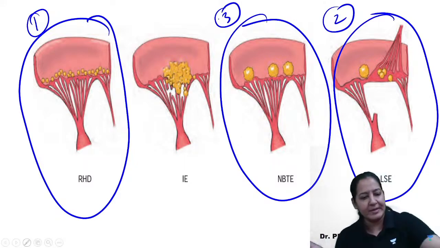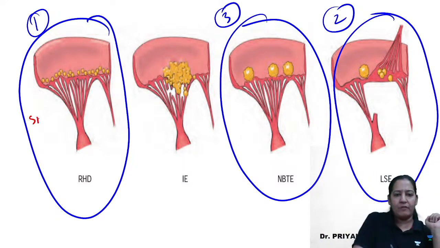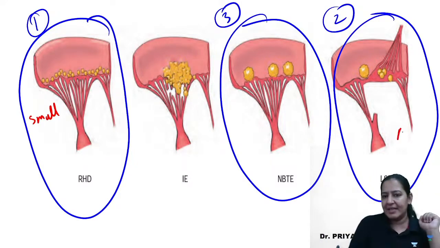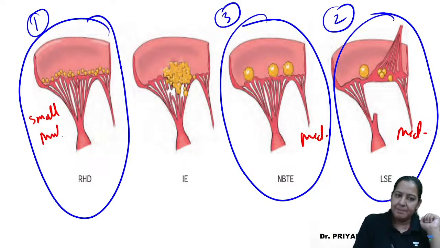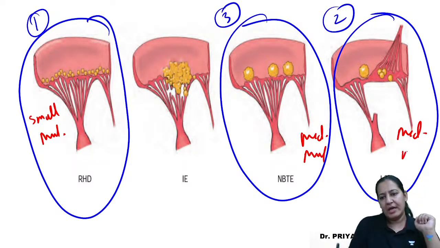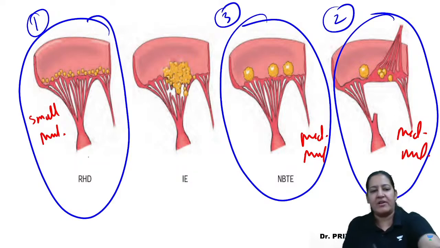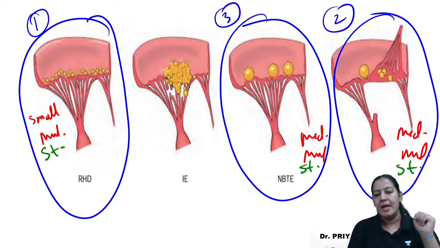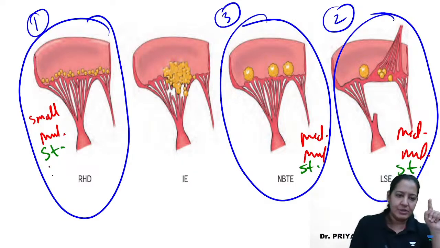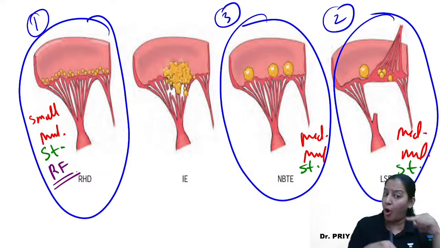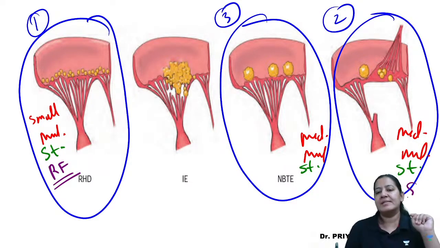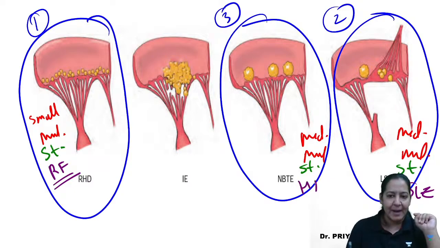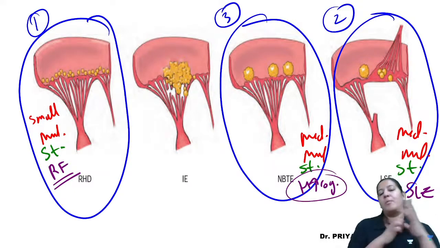So first comment on their size. Here I can see all of them are small. Here I can see they are medium. Here also I will say medium. Here they are multiple. Here also multiple. Everywhere it is sterile. So I will write sterile, sterile, sterile. But the reason is different. Here the reason is rheumatic fever, antigen antibody reaction, autoantibodies. Here the reason is SLE, and here the reason is hypercoagulability of the blood leading to thrombus formation.